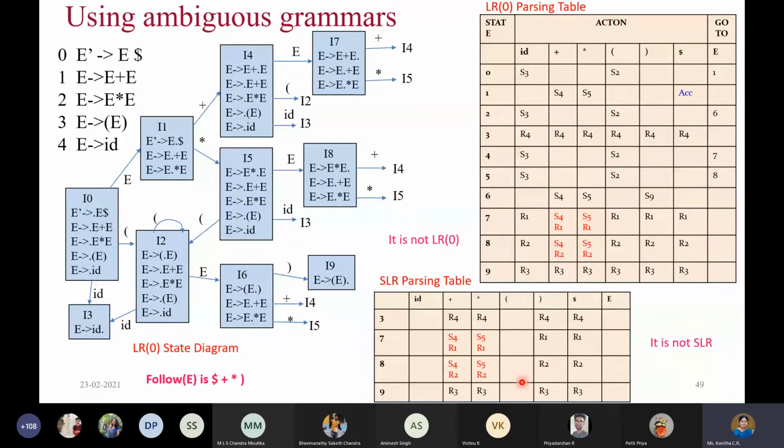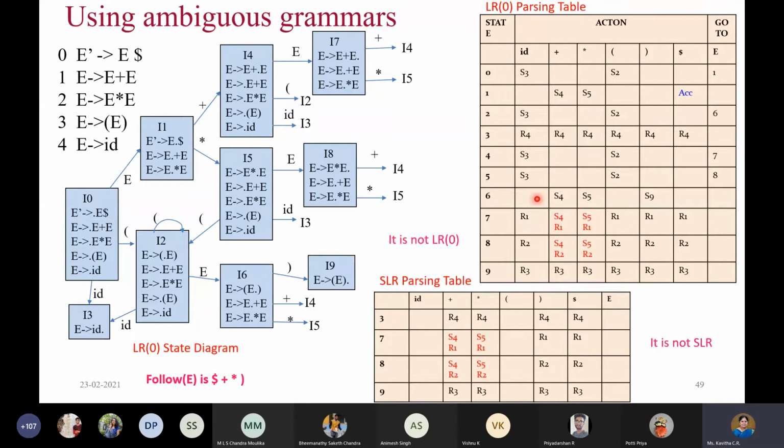Now, does the shift reduce conflict occur still? Yes. Why? Because this shift has not changed. It is still there. On plus, we are shifting to state number 4 at 7. Similarly, at 7, on star, we are going to have the shift operation to state number 5. Same thing holds good with 8 also. So now also this shift reduce conflict occurs.